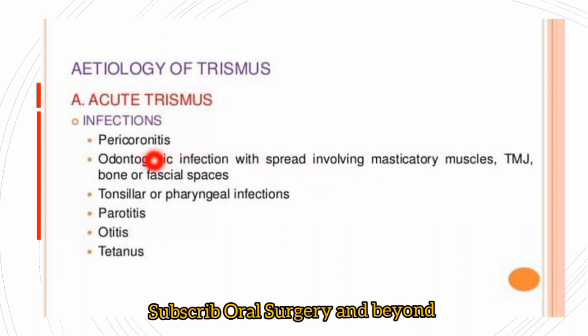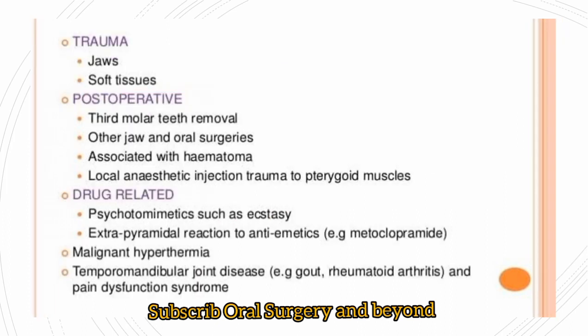Mostly pericoronitis, odontogenic infection with space infection, TMJ infection, face infection, salivary gland infection, tonsillar and pharyngeal infection, parotitis, otitis and tetanus are the common infectious causes of trismus.